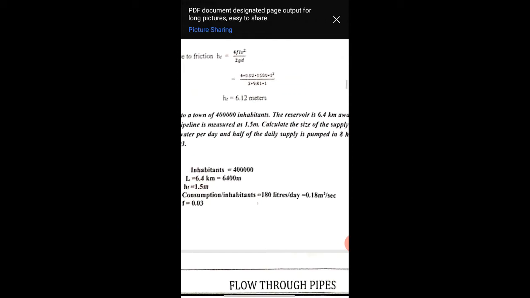Here, in detail, you have to take the inhabitants equal to 4 lakh, the length of the pipe is 6.4 kilometers, that is 6400 meters, hf equals 1.5, the consumption per inhabitant is 180 liters per day, hence it is 0.18 meter cube per day, and f equals 0.03.